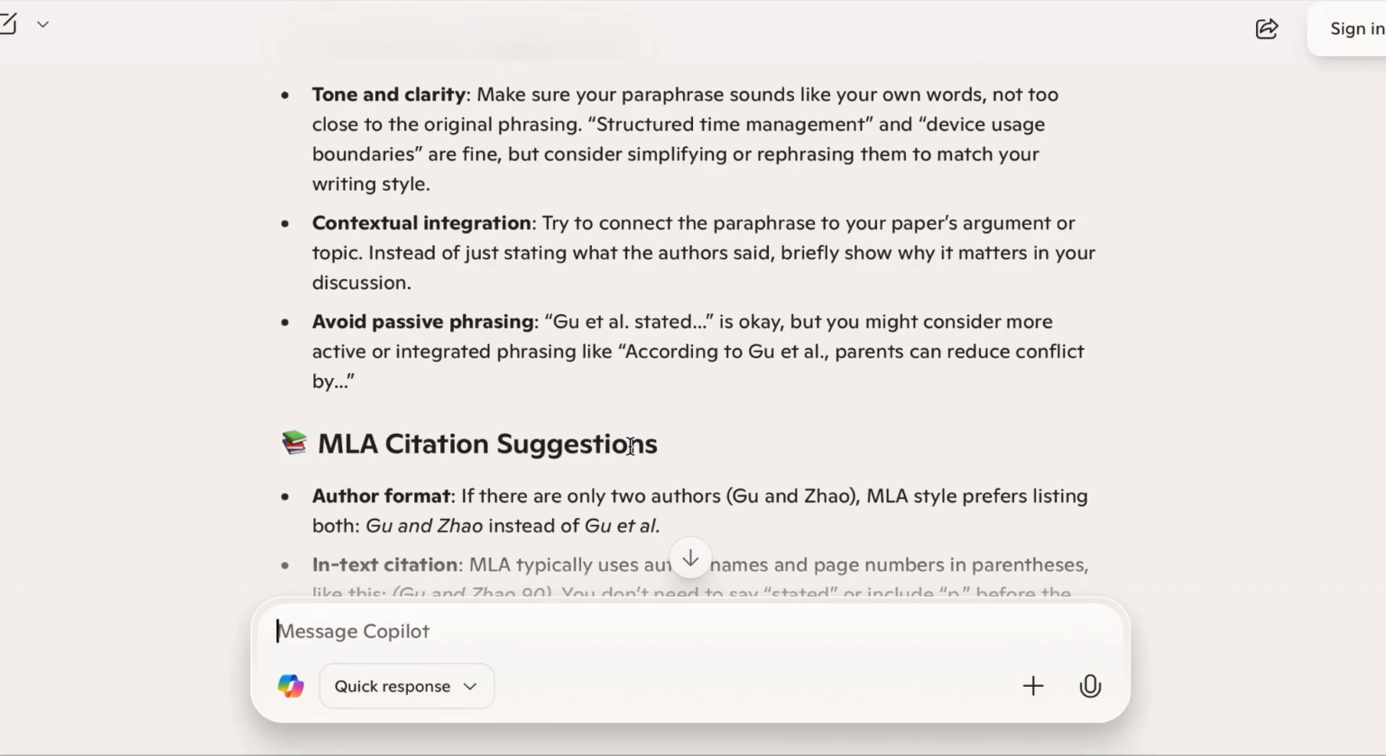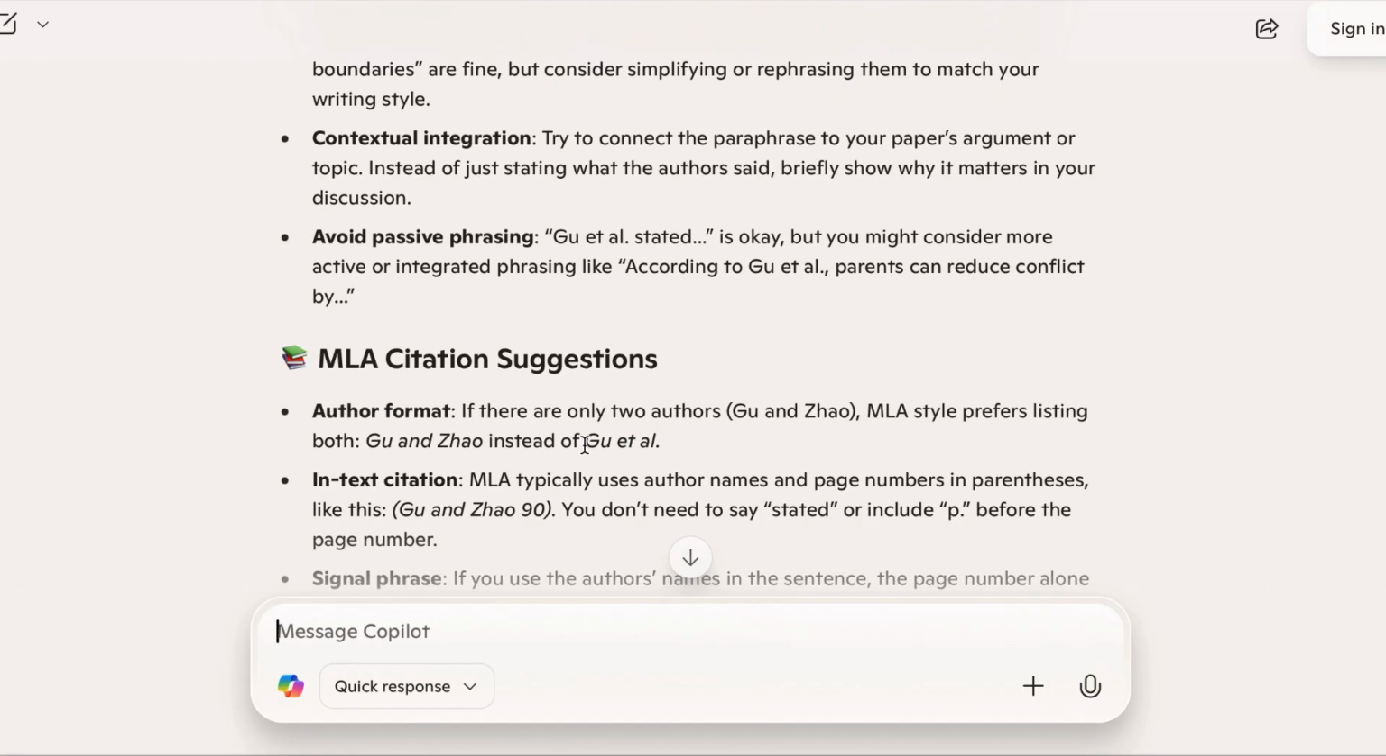And in this case, I had purposely written in what I knew was an incorrect paraphrase. And so I had used an author last name followed by et al. And et al. in MLA is used when a source has 3 or more authors, but this article only has 2 authors. So in that case, I need to cite both authors' names. So it's giving me a nice suggestion there to be correct.